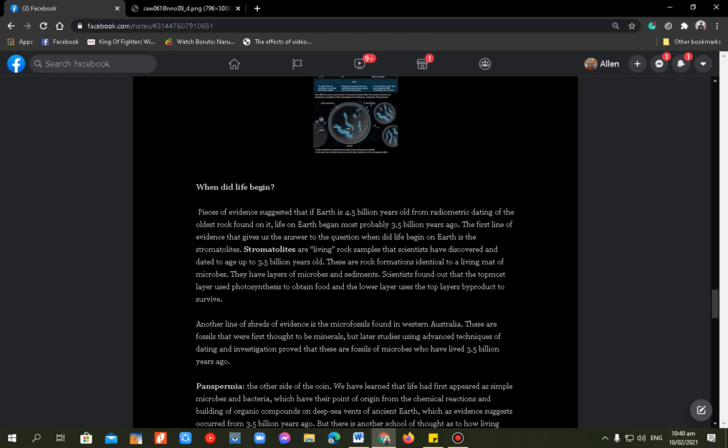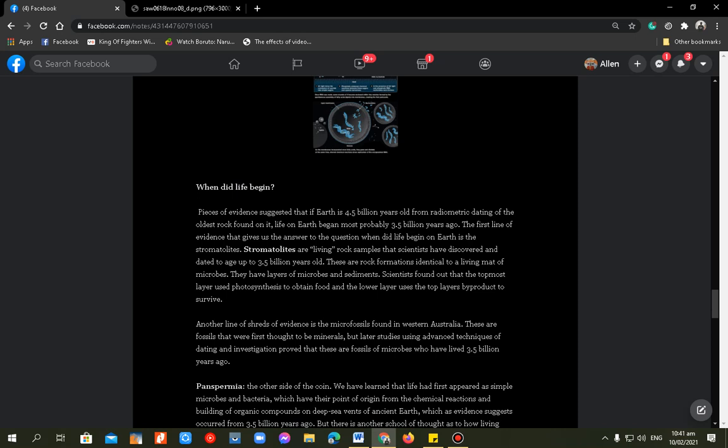What do you mean by stromatolites? They are the living rock samples that scientists have discovered and dated to age up to 3.5 billion years old. These are rock formations identical to a living mat of microbes. They have layers of microbes and sediments, and scientists found out that the topmost layer uses photosynthesis to obtain food, and the lower layer uses the top layer's byproduct to survive.